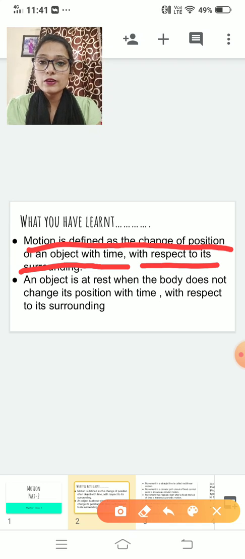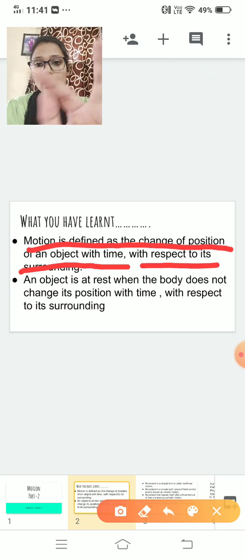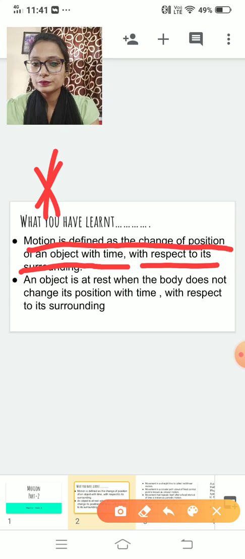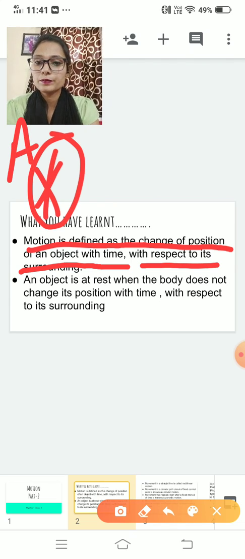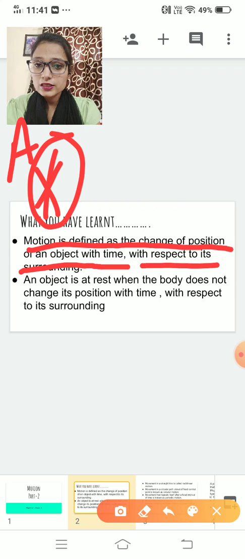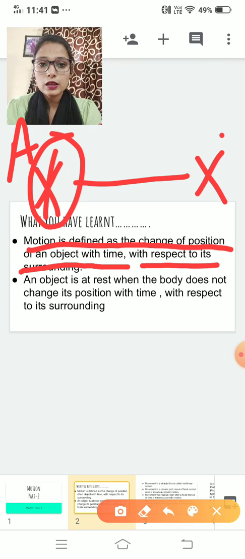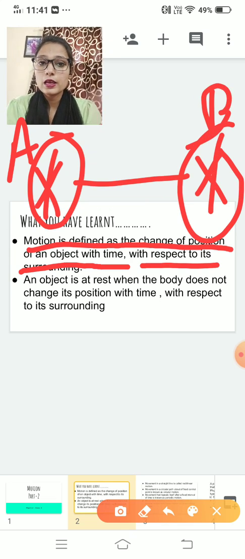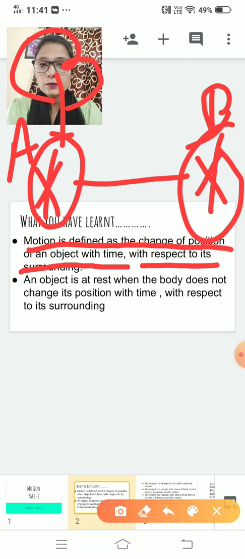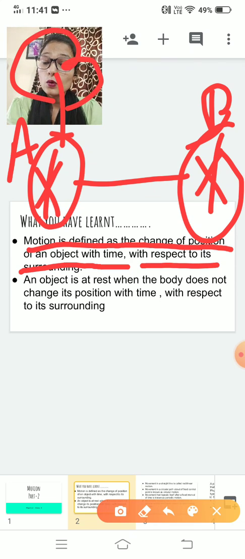Now, this I will explain with one example. A person is standing here at position A. After 5 minutes, this person will reach over here at position B, and there is one tree. Is there any change in this person's position? Yes, there is a change in the position of this person. After 5 minutes, he reaches point B. With respect to time also there is change, and with respect to surrounding also.